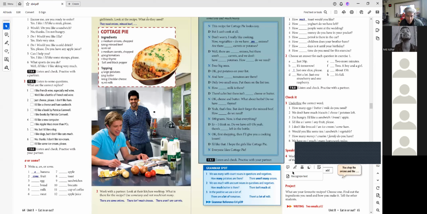Okay, cheese and butter. What about herbs? Do we have any thyme? Oh yeah, that's fine. But don't forget the minced beef. How much do we need? 500 grams. Now, is that everything? I think so. Do we have oil? Oh yeah, there is some left in the bottom. Okay, first shopping, and then I'll give you a cooking lesson. I'd like that. I hope the girls like cottage pie.